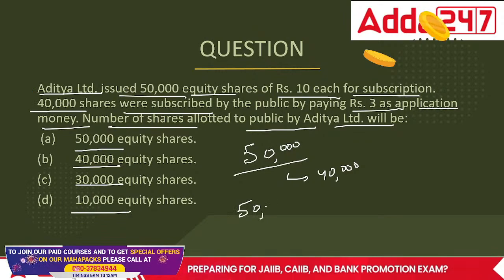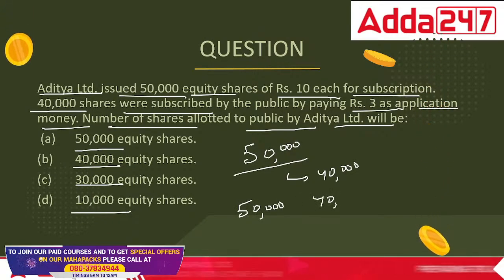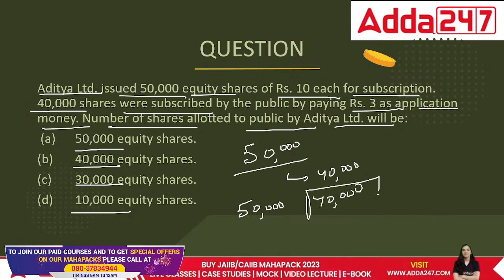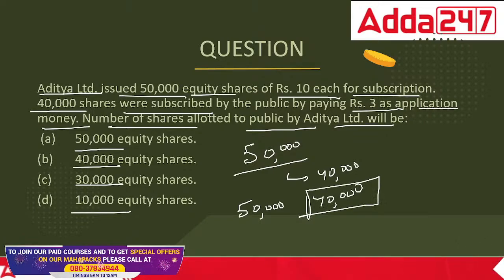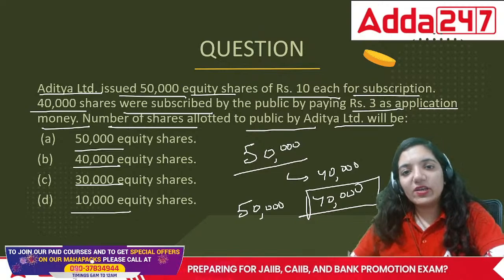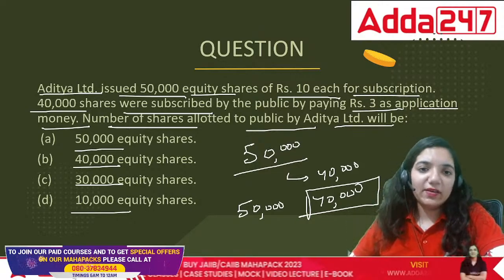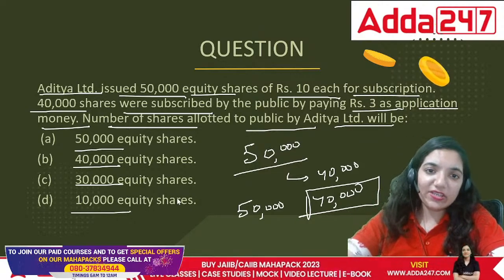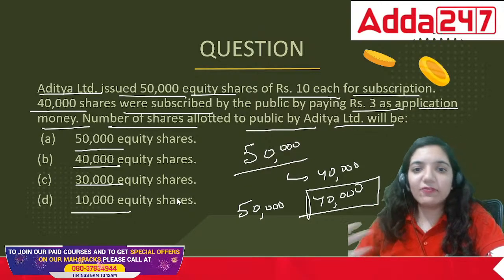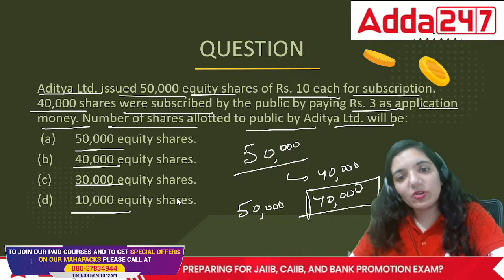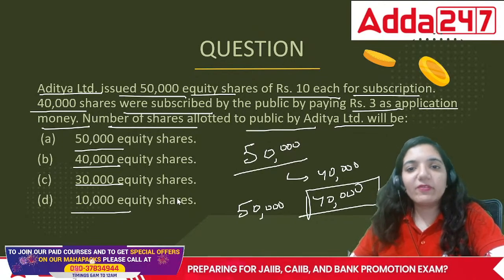We issued 50, but people took up 40. They have subscribed 40. So for what number are these people going to pay? If the number of shares issued is 50 and the shares for which people applied is 40, the number of shares to be issued to the public will be 40 only.